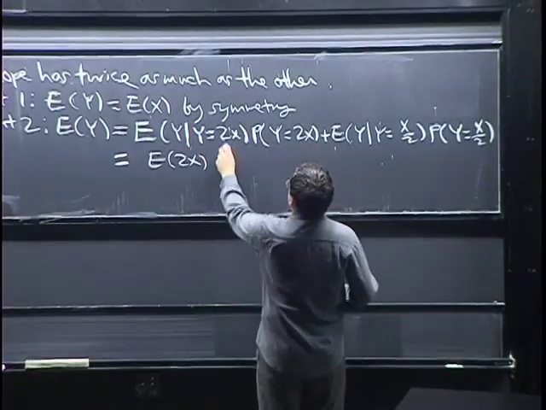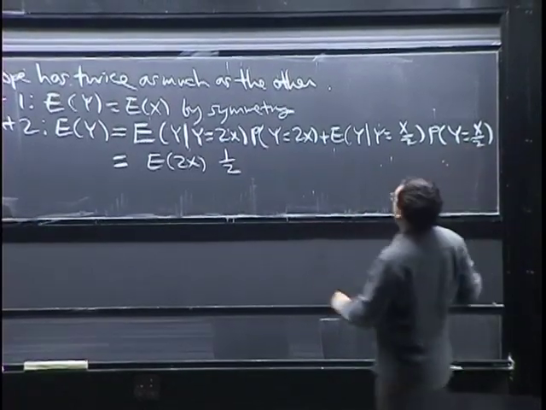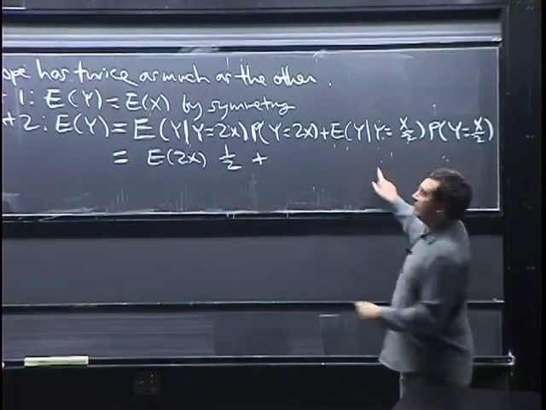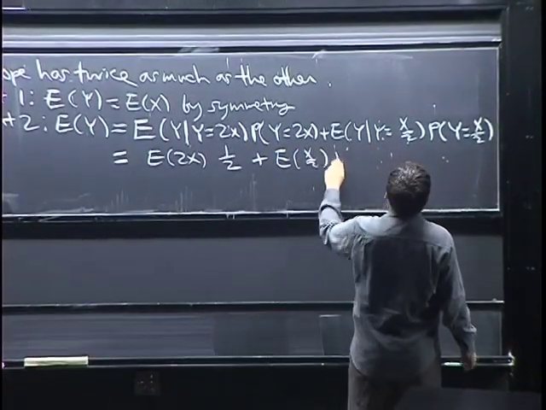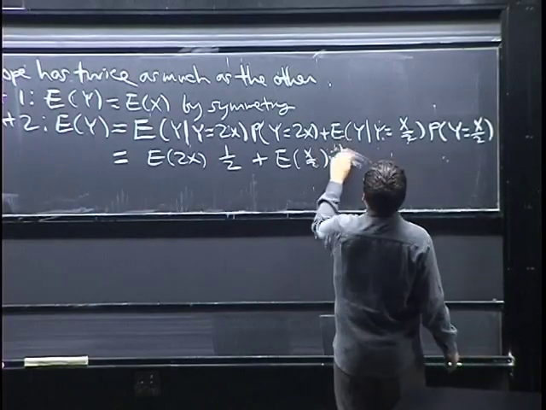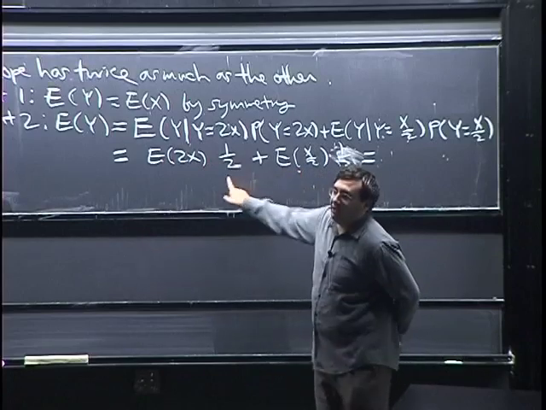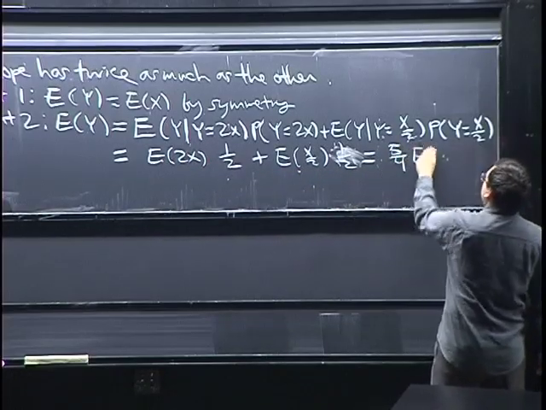By symmetry, it's equally likely that Y equals 2X and Y equals 1/2 X, so that's just 1/2, plus, in this case, Y is X over 2, so we get E of X over 2, probability, well, that's 1/2 again. And if you simplify this, you take out the 2, take out the 1/2, simplify, you get 5/4 E of X.